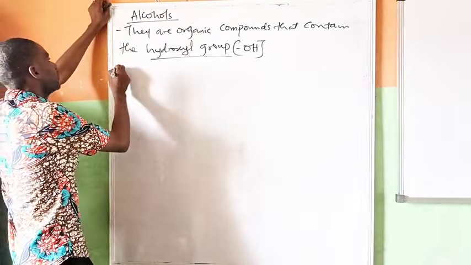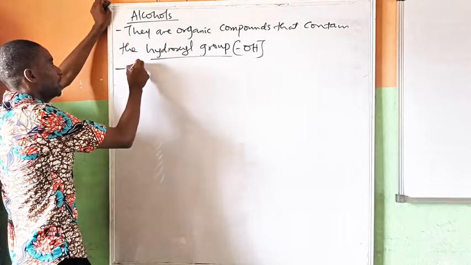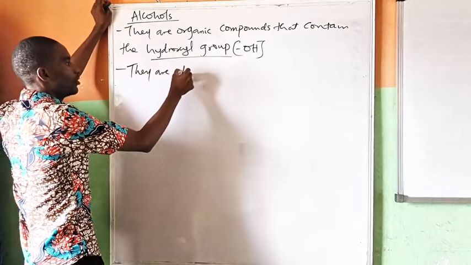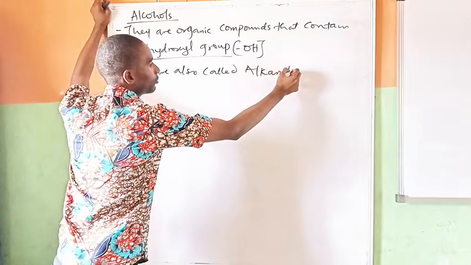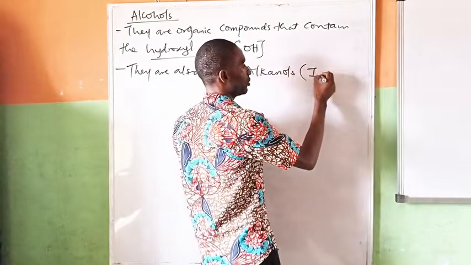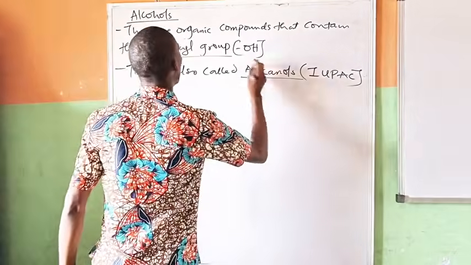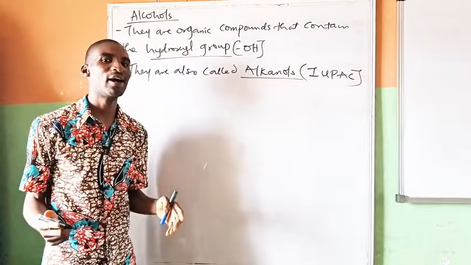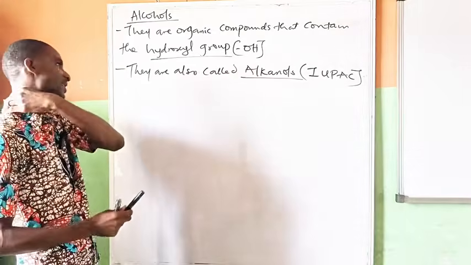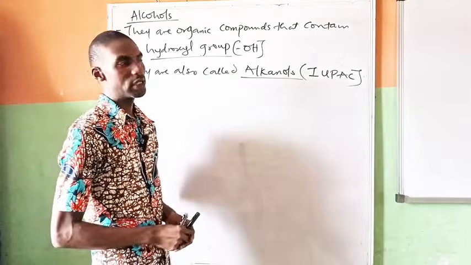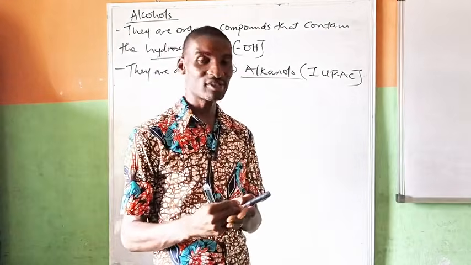and it is an alcohol. The next thing you need to know about alcohol is that the IUPAC name, okay, they are also called alkanols. So that is their IUPAC nomenclature. IUPAC nomenclature is alkanol. So alcohol is just like the trivial or the common name. All right, that's alcohol. So the IUPAC name is the alkanols. And then under these alkanols, we are going to be looking at the reactions they take part in.